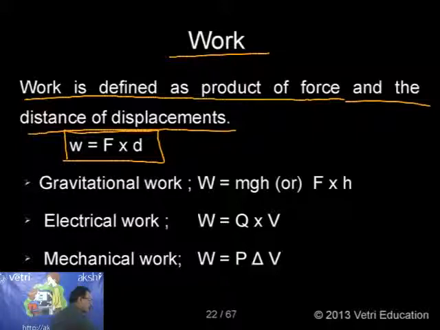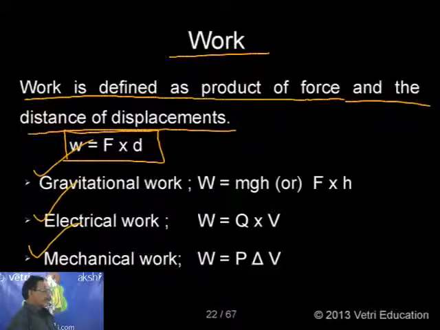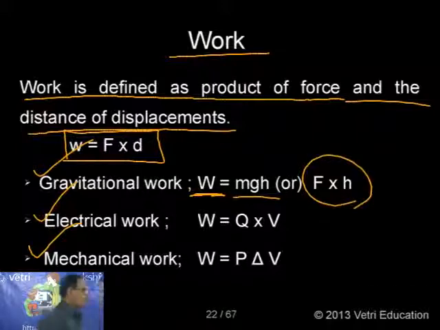One is gravitational work, another is electrical work, and third is mechanical work. So what is under the gravitational work? W, gravitational work, instead of the general term F into D, I can now specify mgh. M mass, G gravitation, H height. Correspondingly, mg is nothing but force into height. This is the work for gravitational.